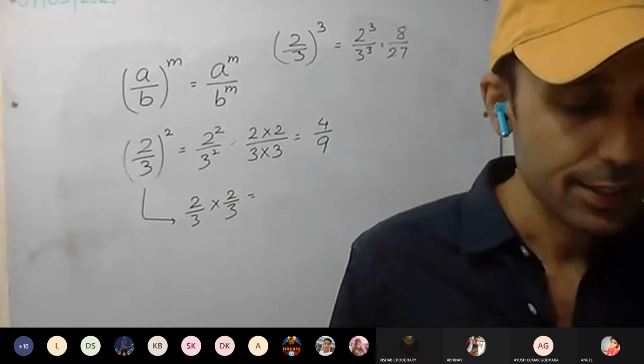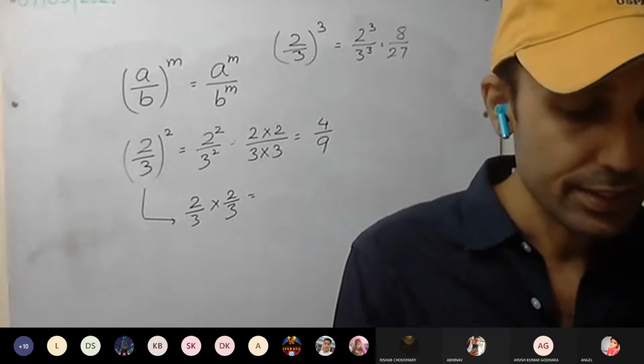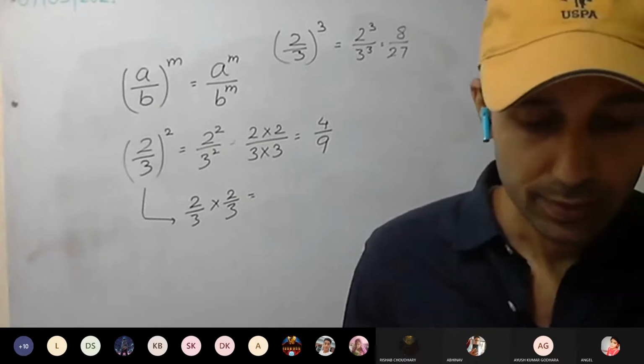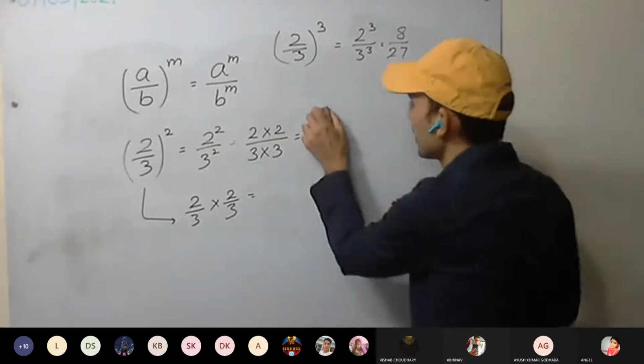Okay, open your exercise 3. Do the first one now. Everyone do the first and second. First question, first one: 11 upon 13 whole square. Everyone do it in your notebook.